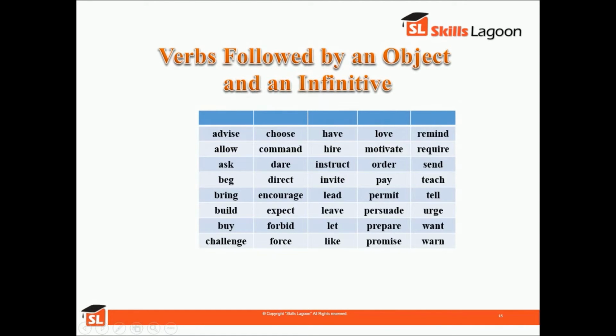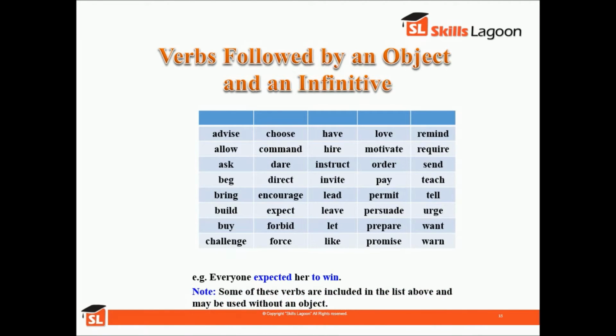So here is a list of verbs which can be followed by an object and an infinitive. For example, advise, choose, hire, motivate, invite, pay, like, promise, etc. So how can it be used? For example, everyone expected her to win. Some of these verbs are included in the list above and may be used without an object.